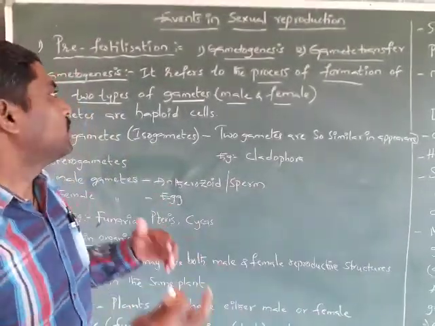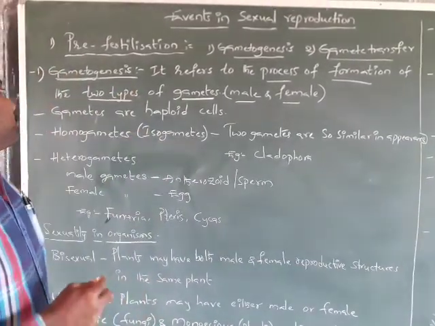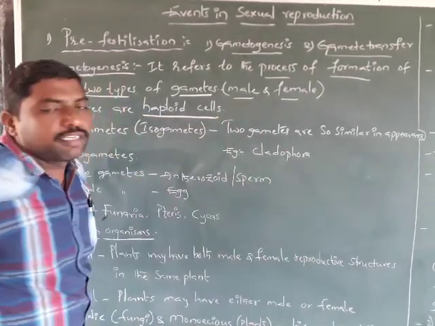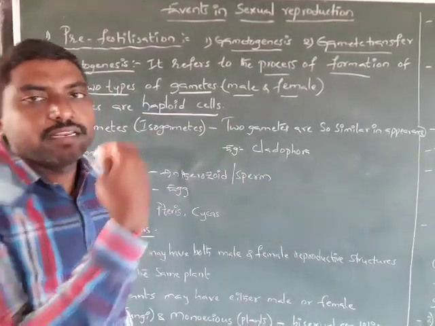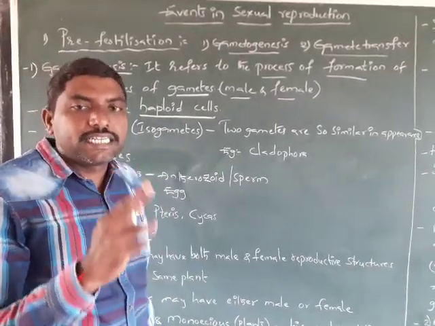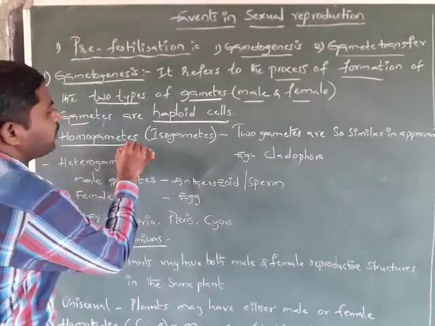Gametes are being produced. Thus, that event is called gametogenesis. These gametes are haploid cells, either male gamete or female gamete. They are haploid cells, which means a single set of chromosomes.